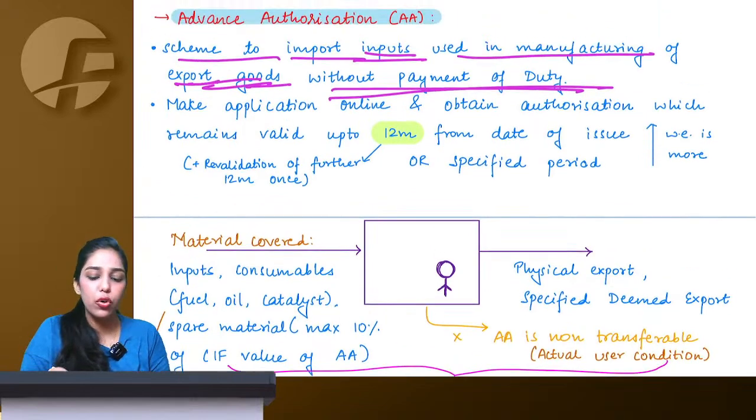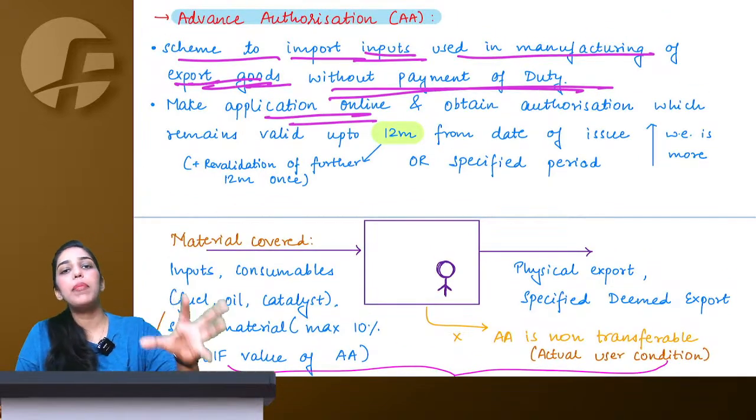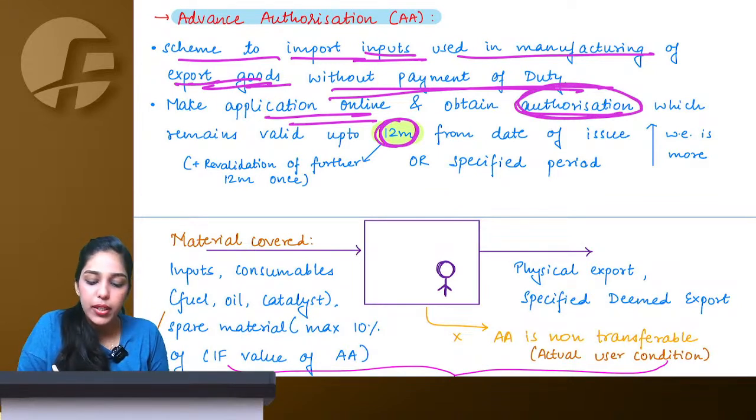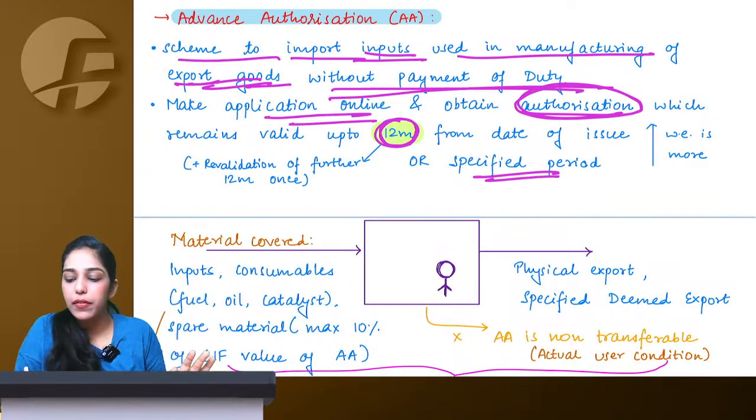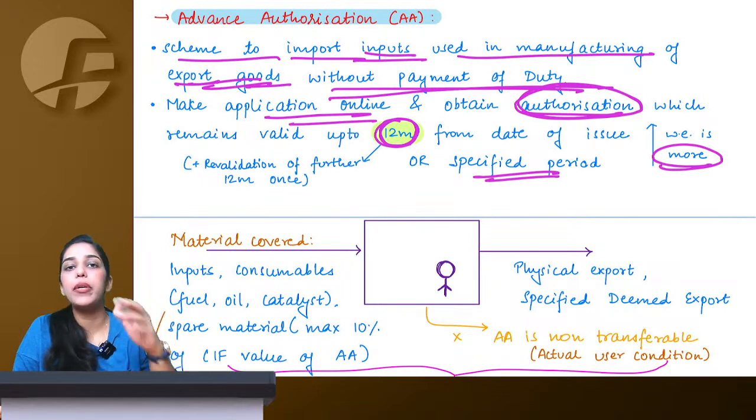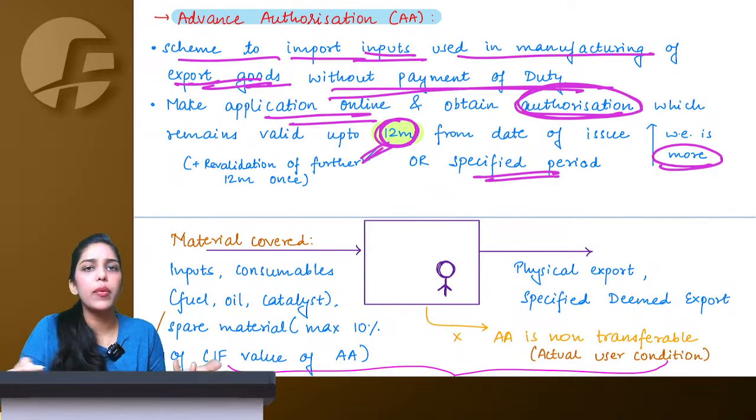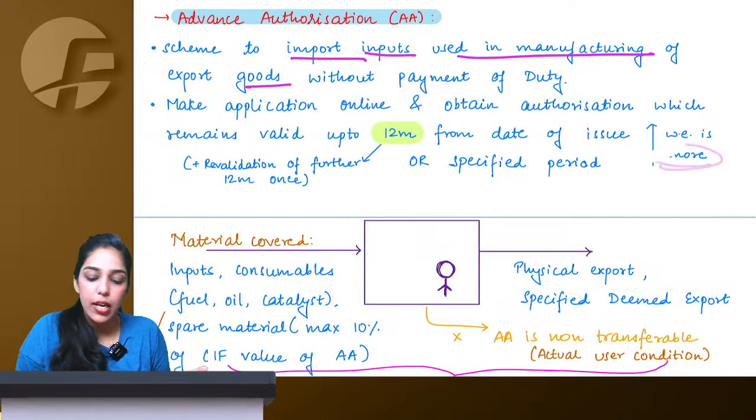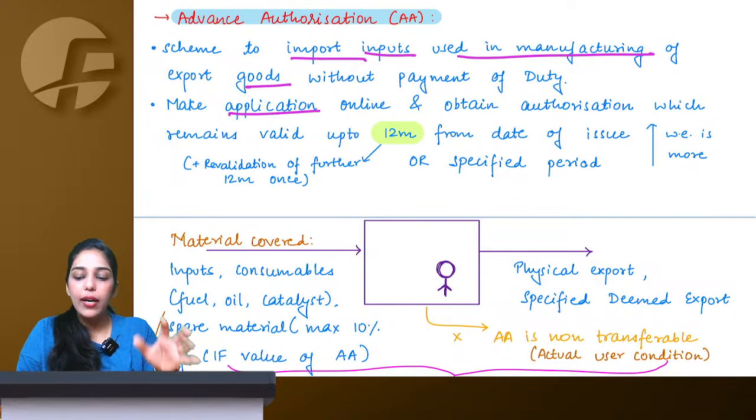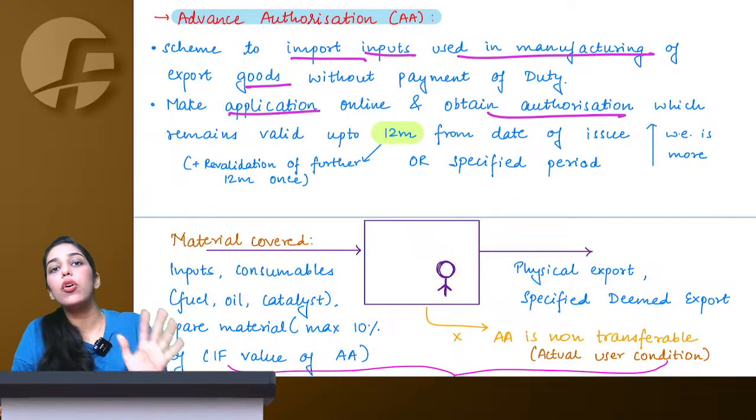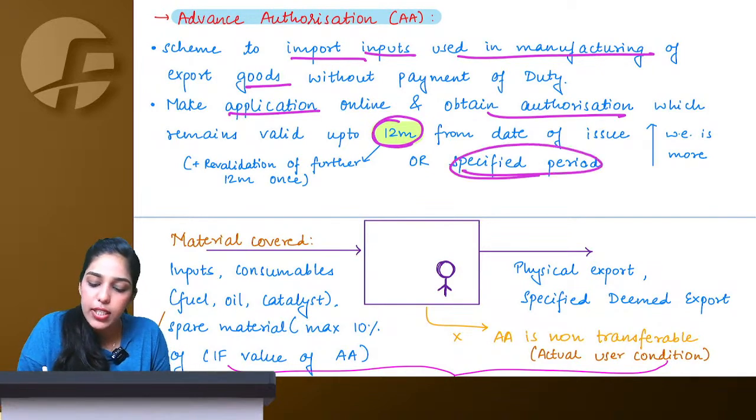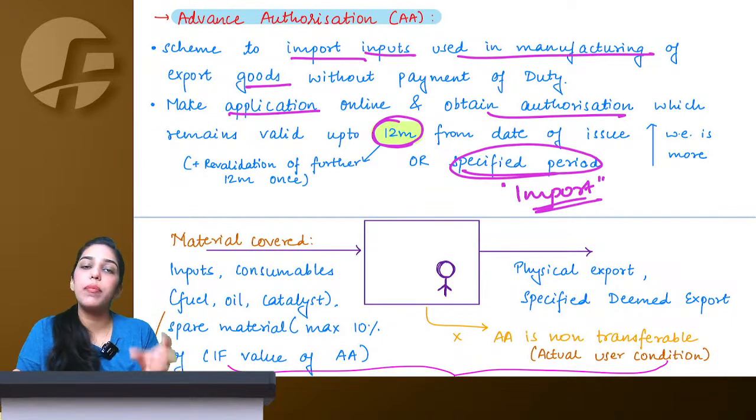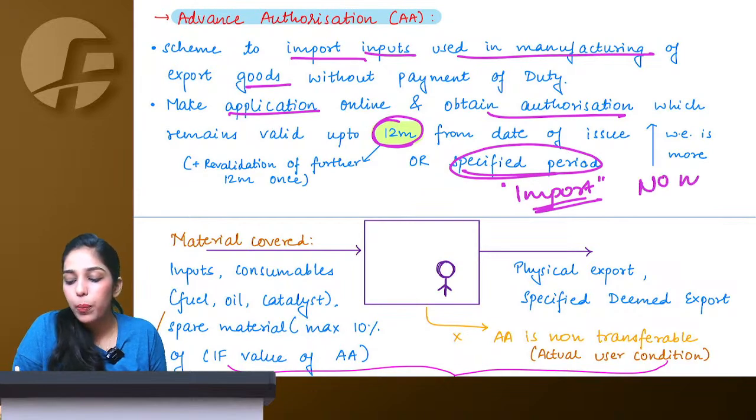What you have to do is make an application online asking them to please give you authorization. Once they give you authorization, within 12 months or some other specified period, whichever is higher, you have to import. If there is a particular specified period, take that. If not given, then generally 12 months is there, which can also be revalidated for 12 months once. So you make an application and obtain authorization. If you import within this specified period with authorization, no need to pay any duty.